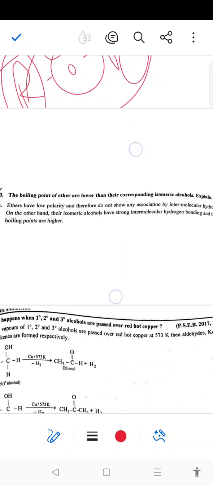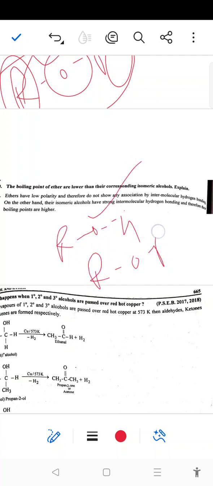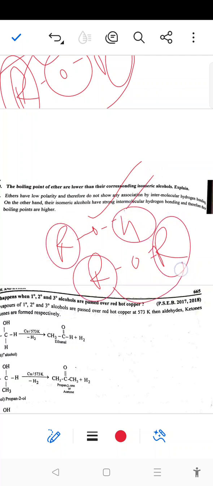Next, boiling points of ethers are lower than that of isomeric alcohols. Again, in the case of alcohol, hydrogen bonding exists, and in the case of ether, hydrogen bonding does not exist as compared to alcohol. Because there is a hydrogen atom in the alcohol, and in ether both alkyl groups are present, the hydrophobic non-polar part is larger.